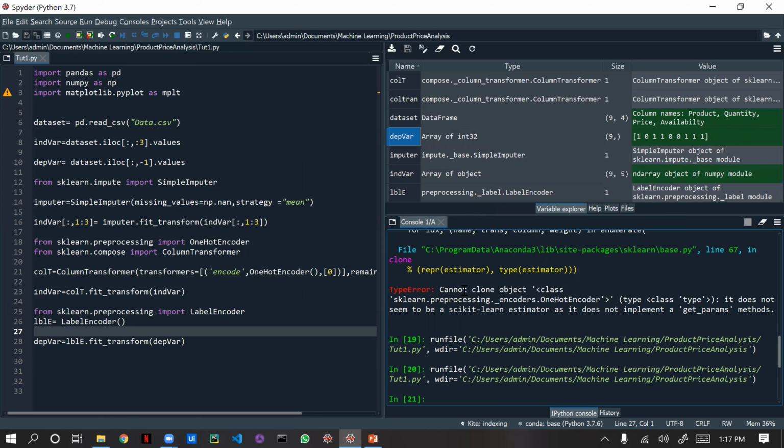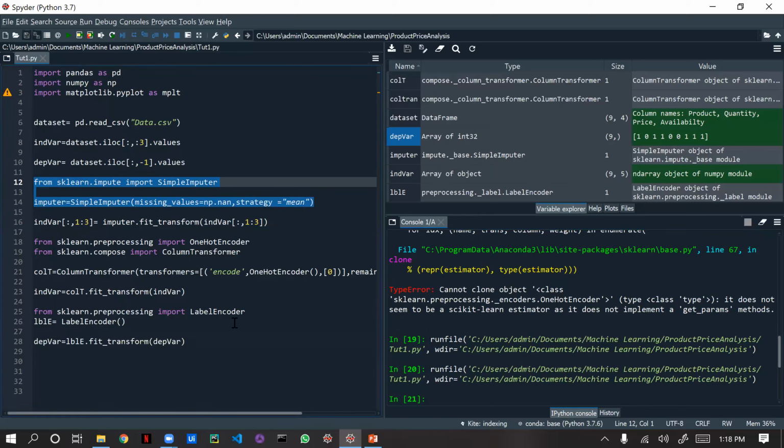Now I will just recap. We created a data set, we created the independent and dependent variables, and we imputed the data by using the mean function in the sklearn library. Then we transformed the independent variable, and now we encoded the values by using encoders.